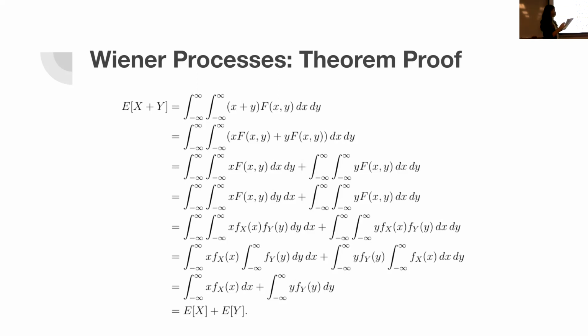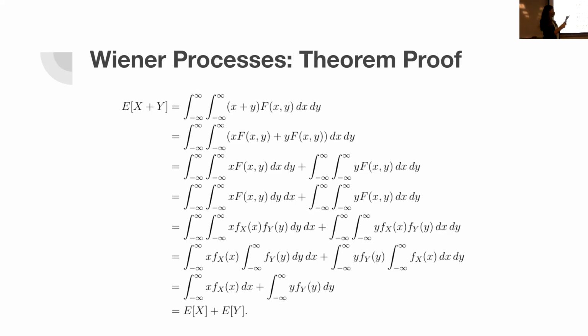On line number 4, we're gonna flip the order of integration of the first term. We're gonna leave the other one as it is. And then on line number 5, we're gonna split that joint PDF because we're allowed to do that, because x and y, as I said, are independent. On line number 6, since we flipped the order of integration, we can now pull out this variable over here, and the same thing happens over there.